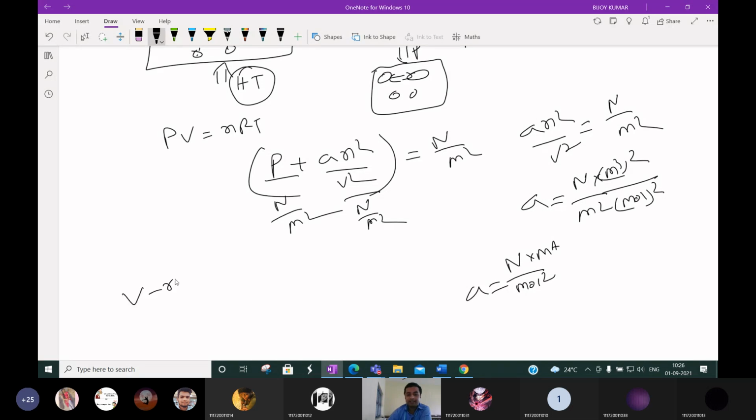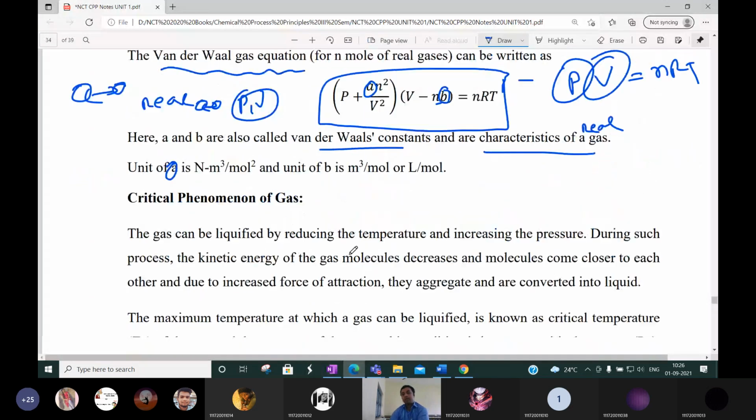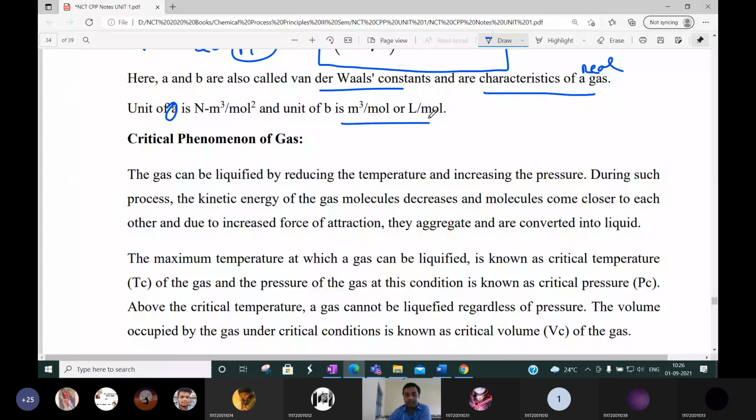Similarly, n b is there. So it will have the unit of meter cube. So n b has the unit of meter cube. So b has the unit of meter cube per mole, because b is nothing but meter cube by n, and n is the unit mole. Okay, these are the basic things. That's why I'm not discussing these things in detail.